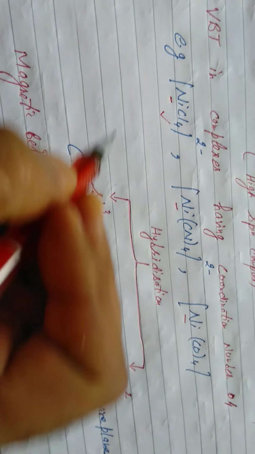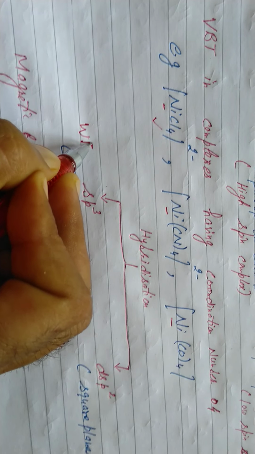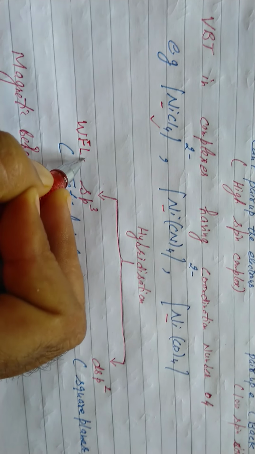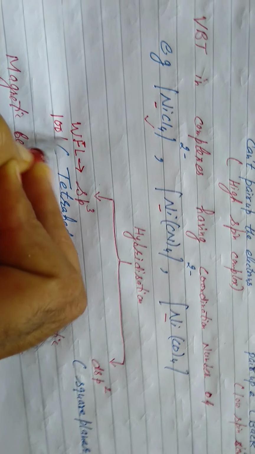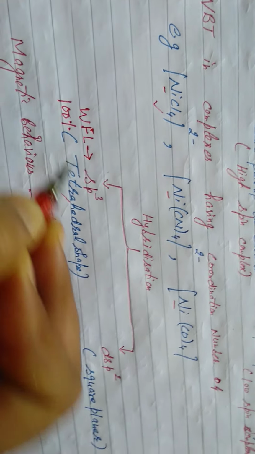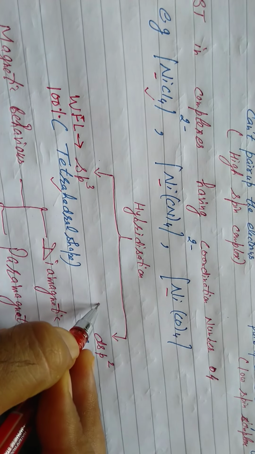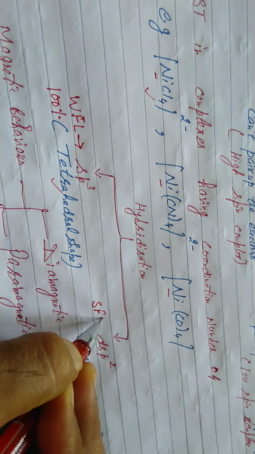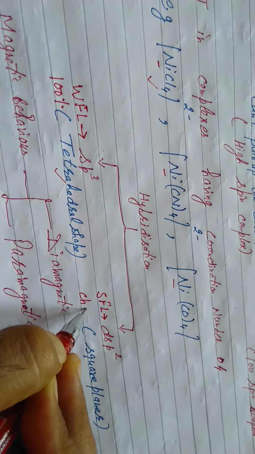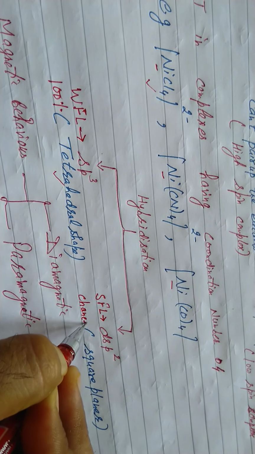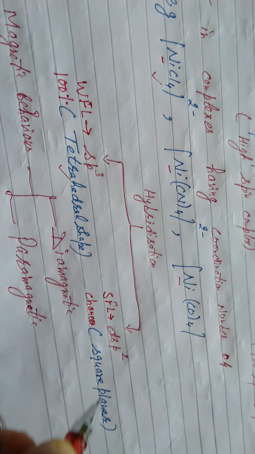Again, to clear your concept, when there are weak field ligands, such complexes are 100% tetrahedral, that is, in such complexes the metal ion undergoes sp3 hybridization. And when there is a strong field ligand, then chances are of dsp2 hybridization. So they will be square planar.